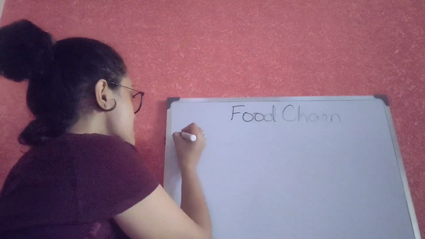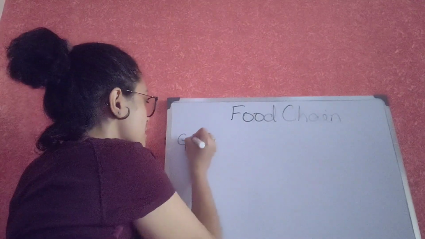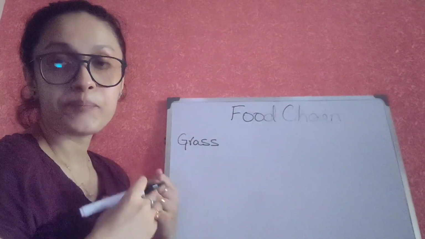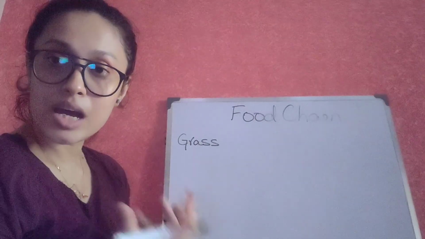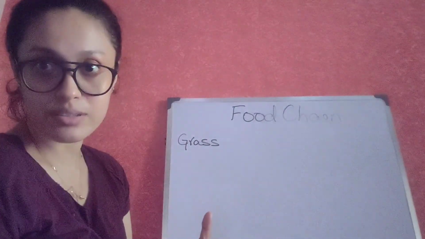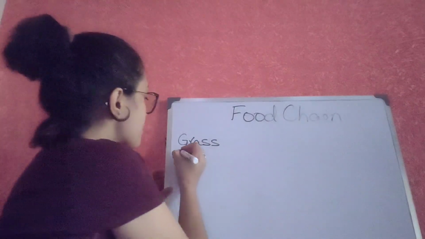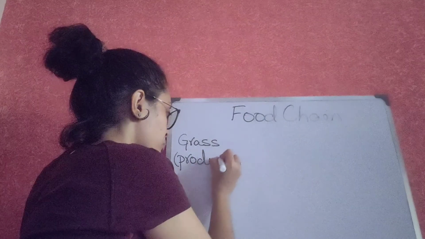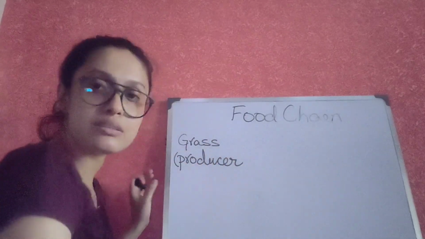So in that case, let me consider grass to be the autotroph here, the trophic level 1 organism. So here I will write producer for grass.